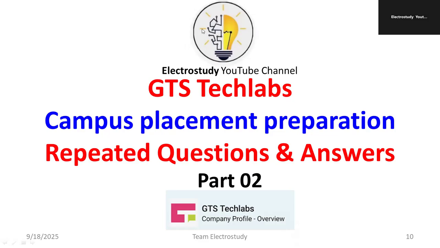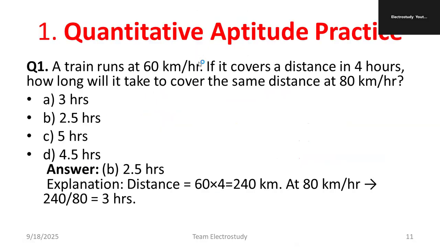After analyzing so many placement drives, I found that these are the most probable questions, for those who are looking at a certain domain. So let's get started. There are five sections I wanted to convey to you. The first one is quantitative aptitude. While analyzing the question paper, I found this question.